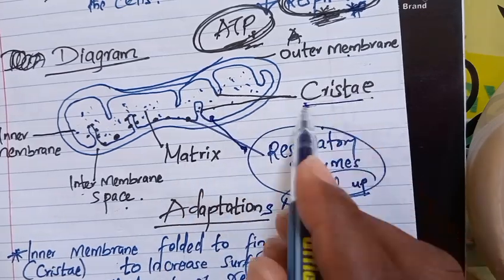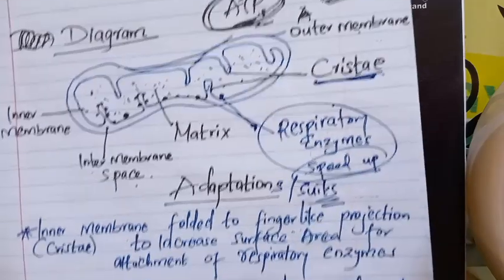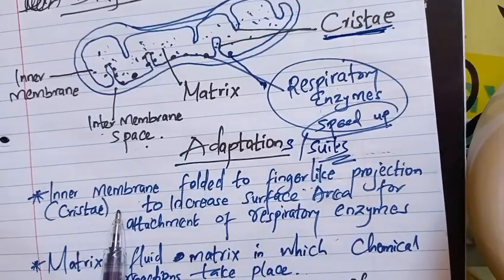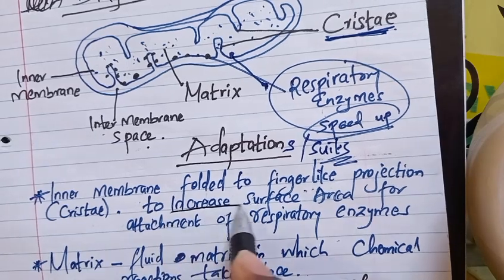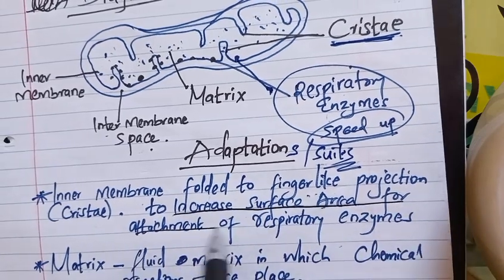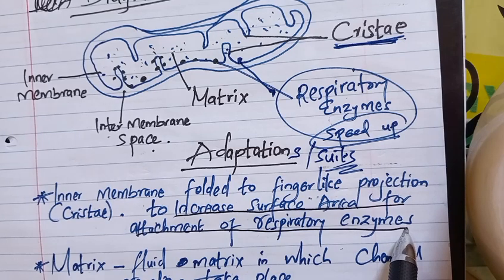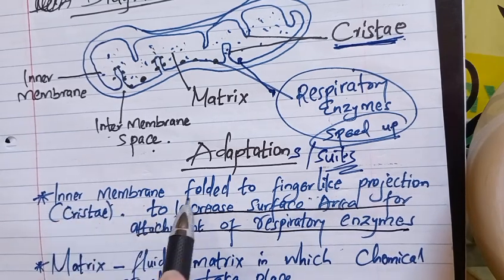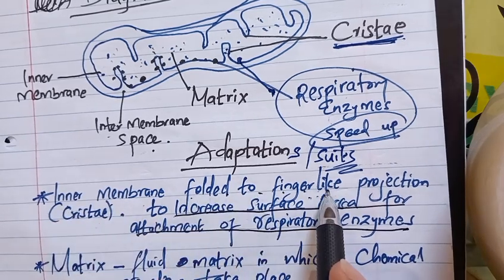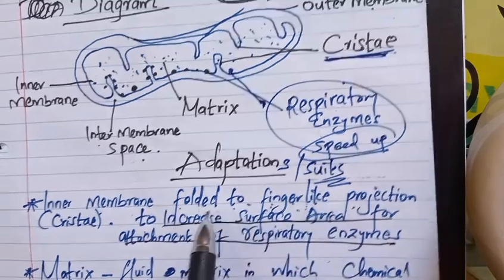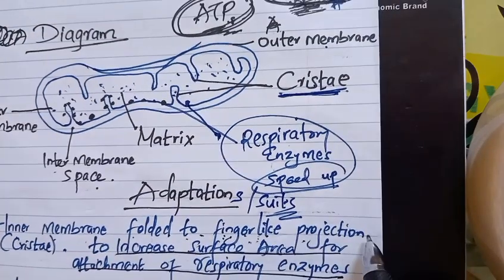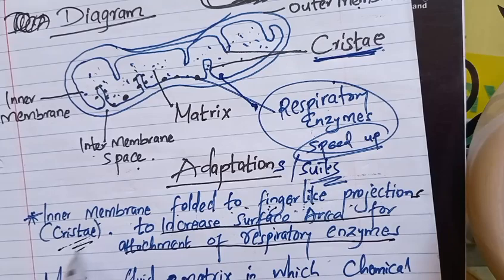The lucky thing is we still have the diagram here. So these cristae increase surface area. They increase surface area for attachment of respiratory enzymes. So the inner membrane is folded into finger-like projections, which we call the cristae. I want to just elaborate on this.